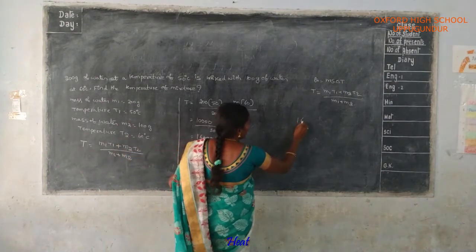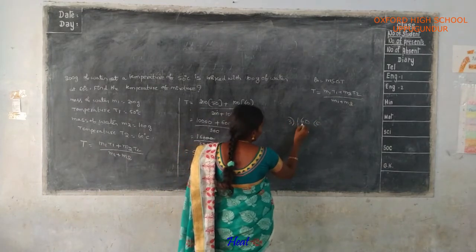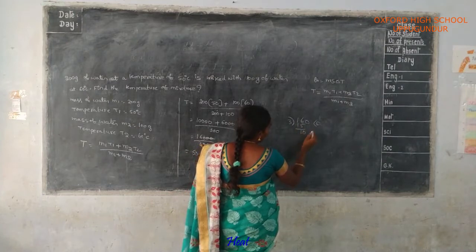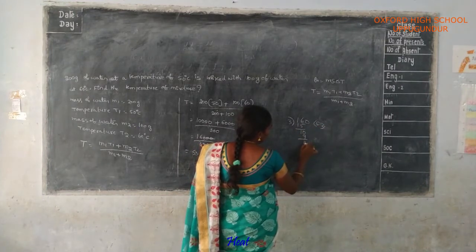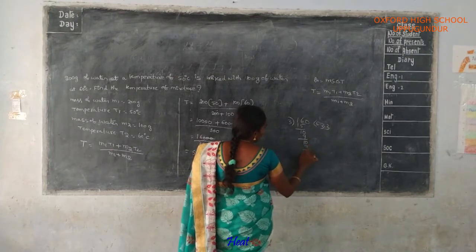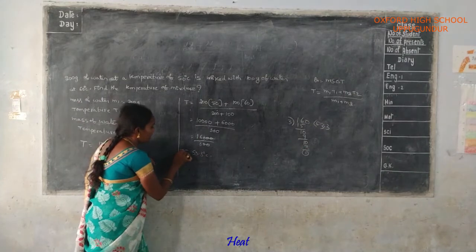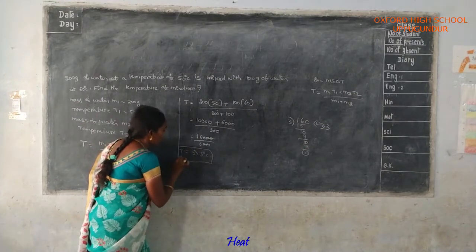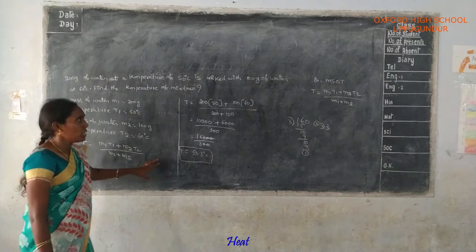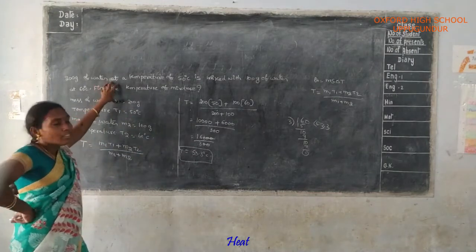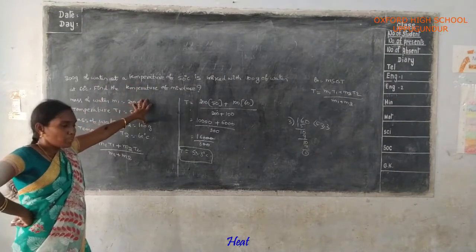Here do the division. 3 fives are 15. Again 10. 3 threes are 9. Again 1 point should be kept. Here 3 threes are 9. Again 1 is the remainder. Here 53.3 degrees centigrade is the resultant temperature or final temperature of the mixture. Okay? Here two masses are given and two temperatures are given. Find out the temperature of the mixture.